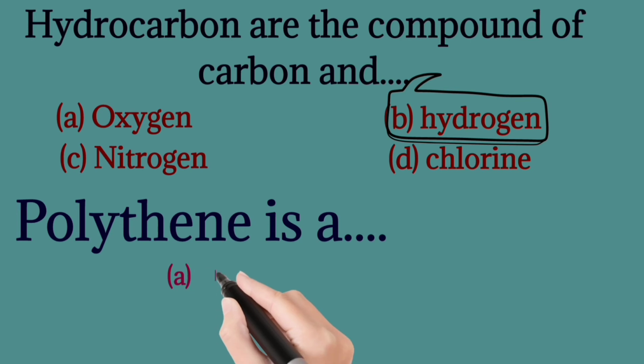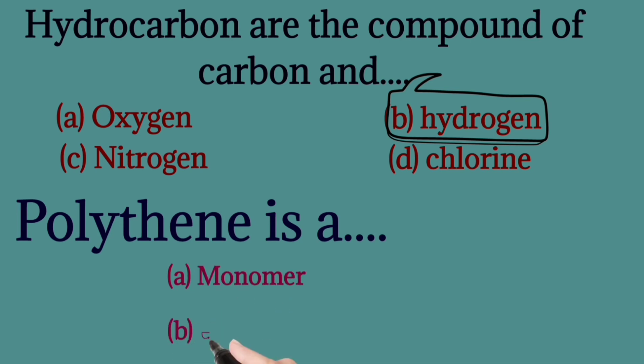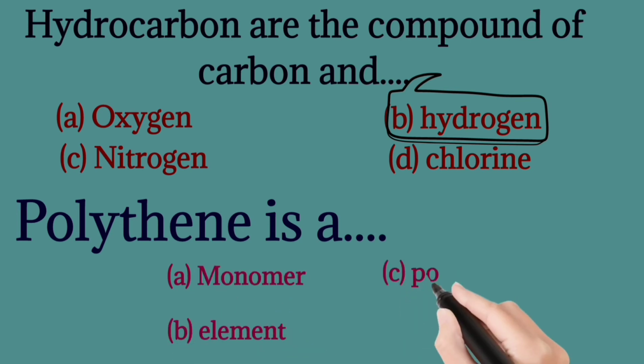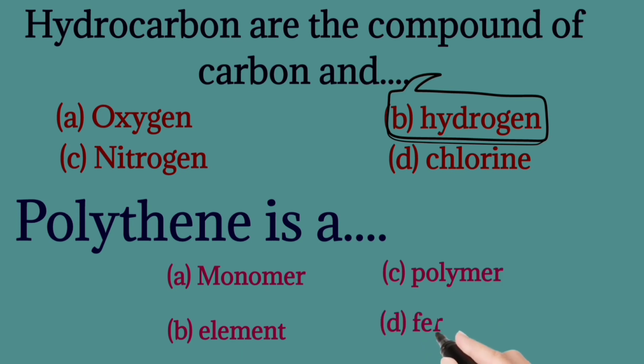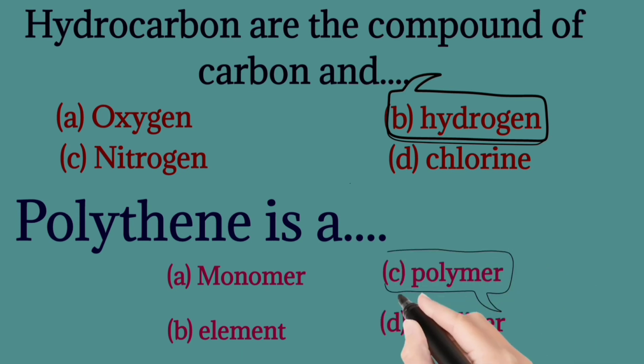Polyethylene is a monomer, element, polymer, fertilizer. The correct one is polymer. Polyethylene is a polymer. Polyethylene एक polymer है.